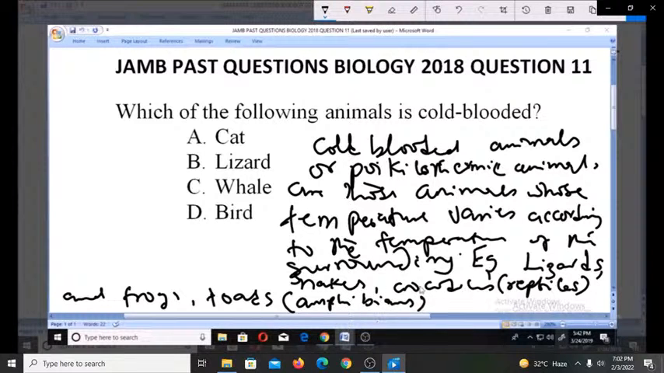So with the examples given of cold-blooded animals, you can easily pick out that the right option is B, which is lizard. Examples of cold-blooded animals. Thank you.